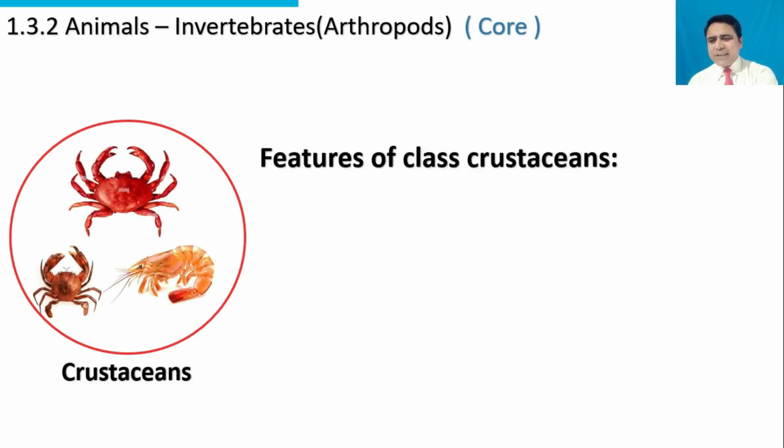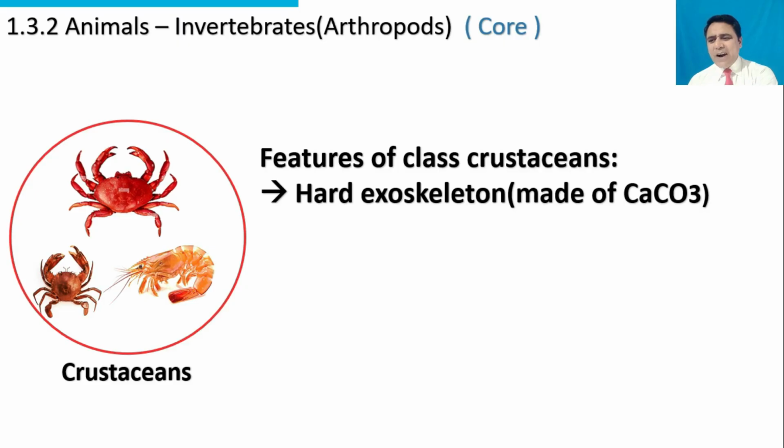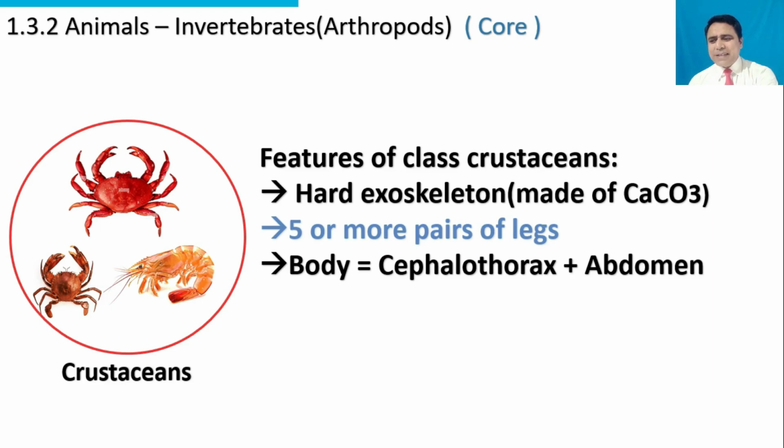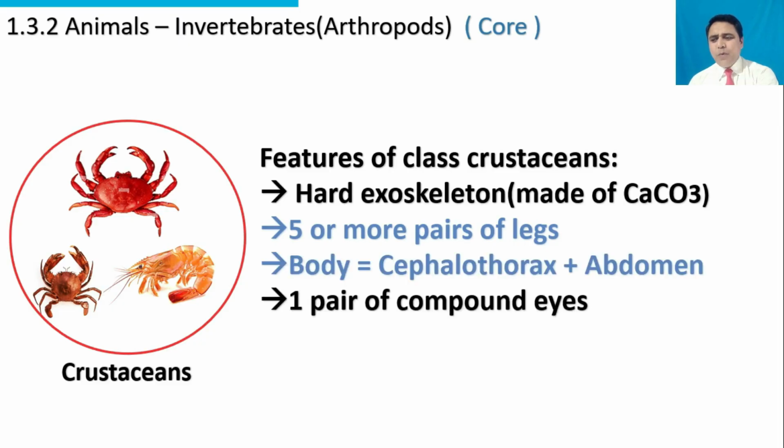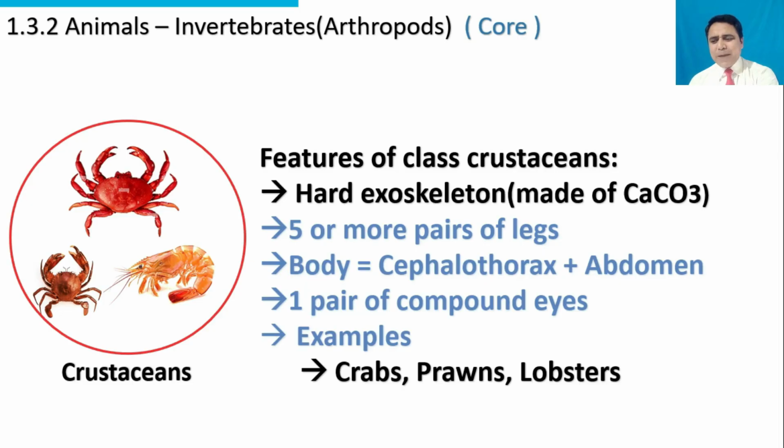Features of class crustaceans are: hard exoskeleton made of calcium carbonate, five or more pairs of legs. Body consists of cephalothorax and abdomen, one pair of compound eyes. Examples are crabs, prawns, lobsters.